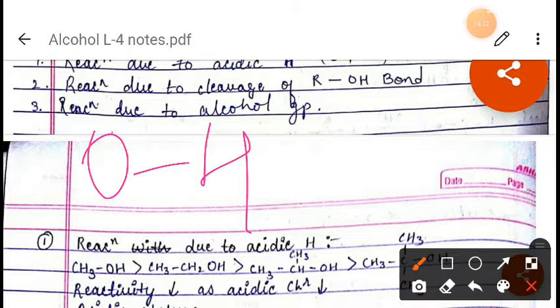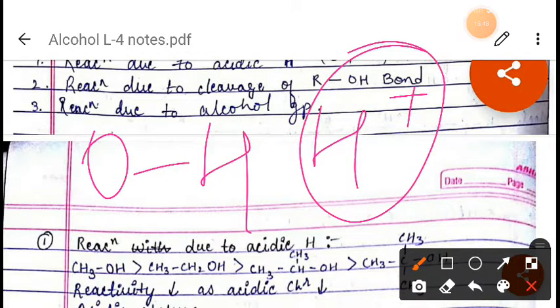As a result, the oxygen-hydrogen bond becomes weak and it loses H positive ions. Therefore alcohol will behave as an acid. However, alcohols are weakly acidic, right?